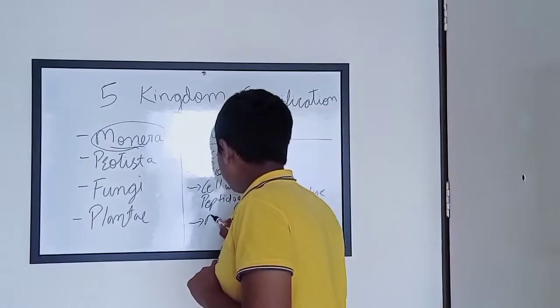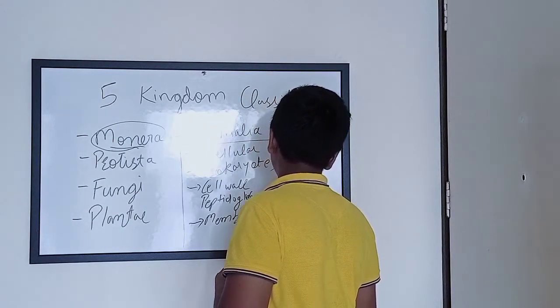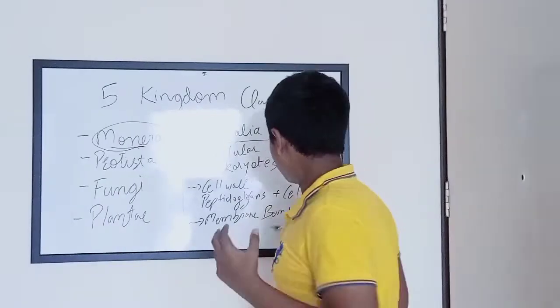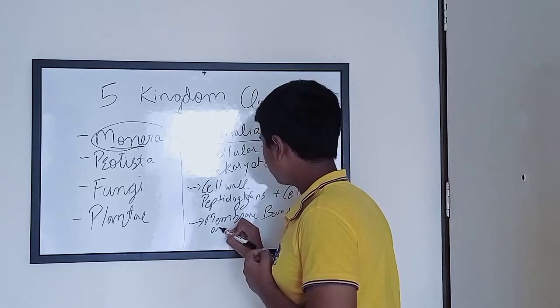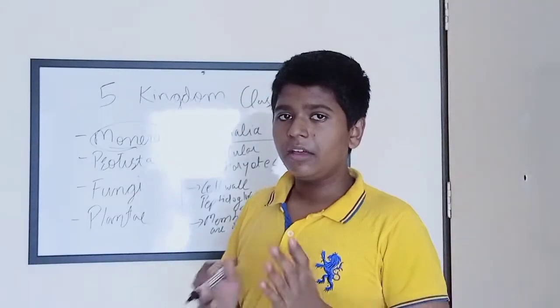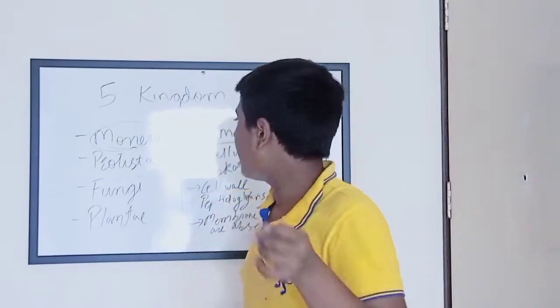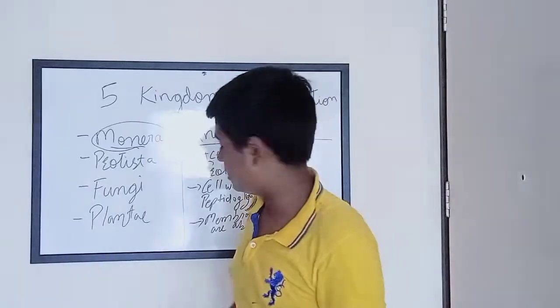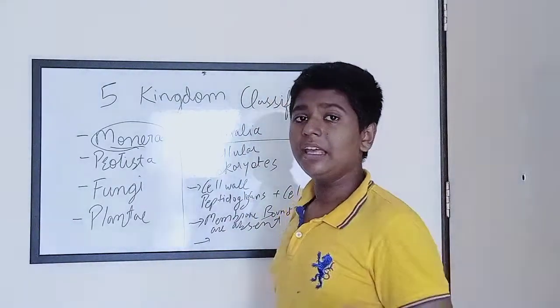Okay. Next point here. Membrane bound organelles are absent here. What does that mean? It means that all the membrane bound organelles, or the organelles which are present inside a cell, usually are absent in monerans. This is your fourth point, and the last point will be the examples.